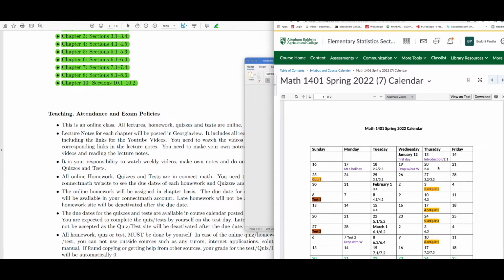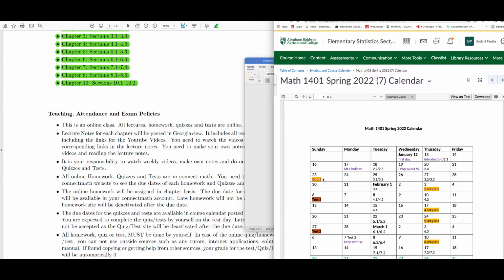First and second week. And then on the following Sunday, the 23rd, there will be quiz 1. All the homework will be due on that day as well. So basically, up to January 23rd, you should be reading chapters 1 and 2, doing all the online homework, and doing quiz 1. Quiz 1 will be open on January 23rd.